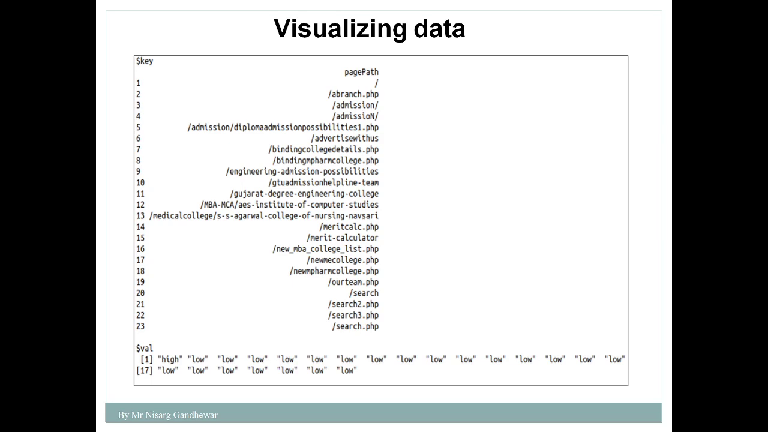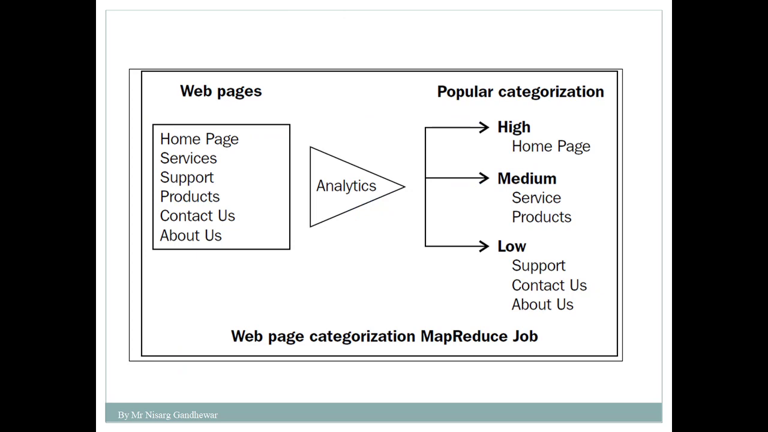So here we discussed web page categorization. What we have done is execute all these 5 steps on these web pages. First of all, we identified the problem. Our problem is simple. We need to calculate the popularity of web pages.